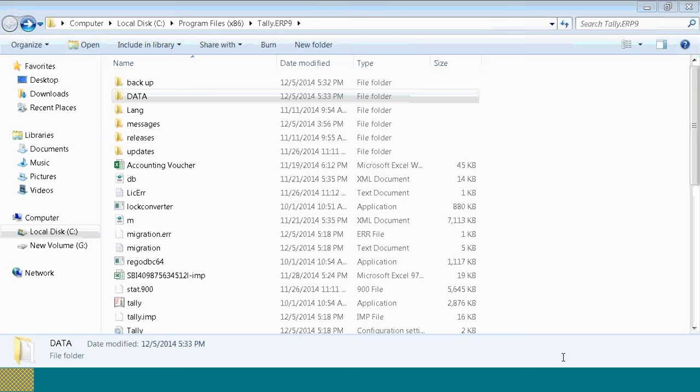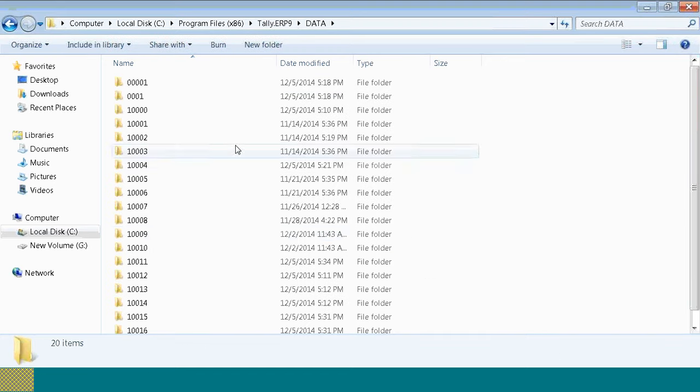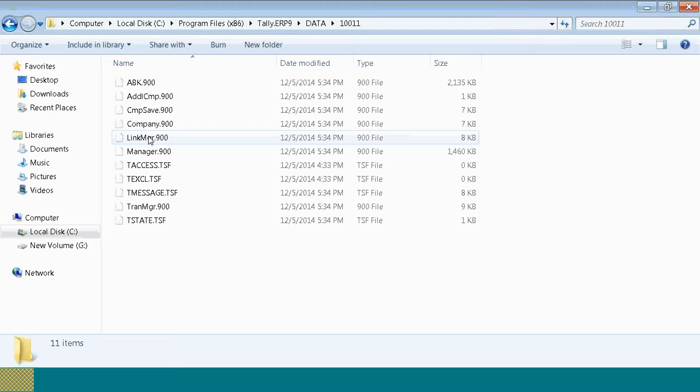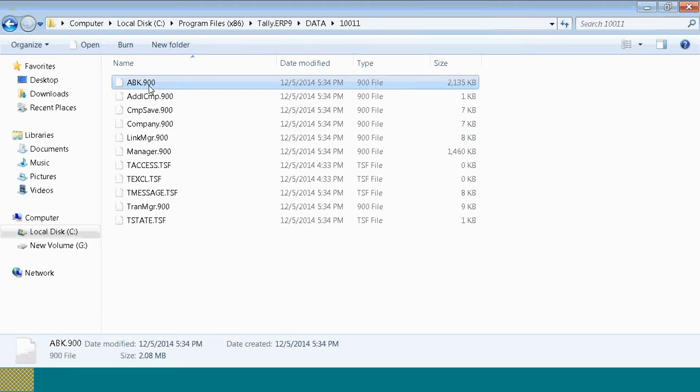Mr. Nawaz, the auto backup will get stored inside the company folder by the name abk.900, which I showed you. You can see on the screen, it will be saved in this file name abk.900. After 60 days, what will happen?